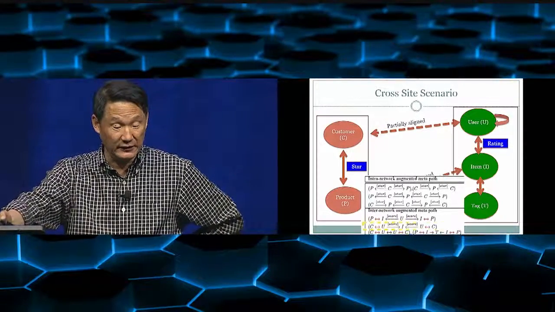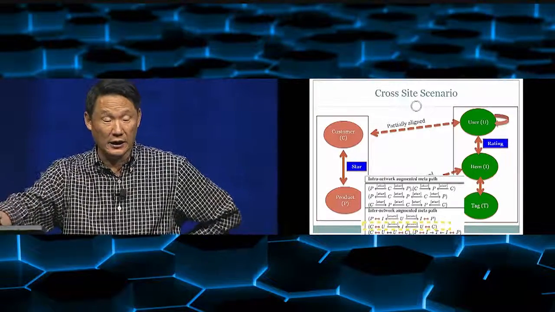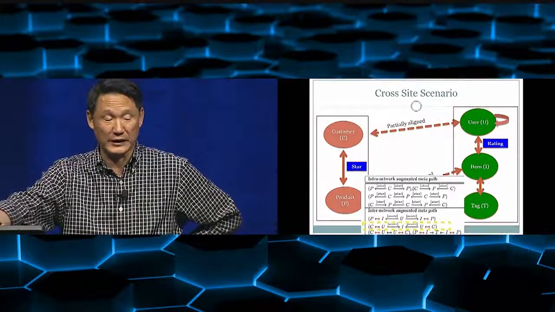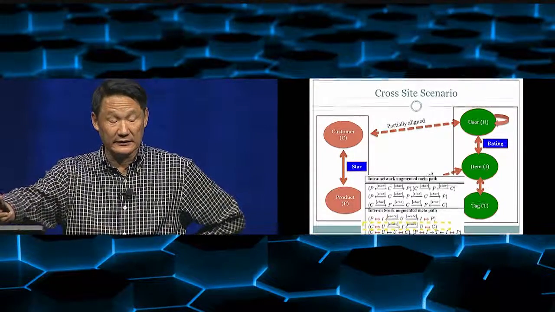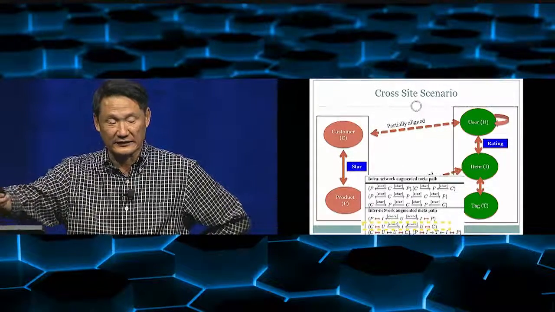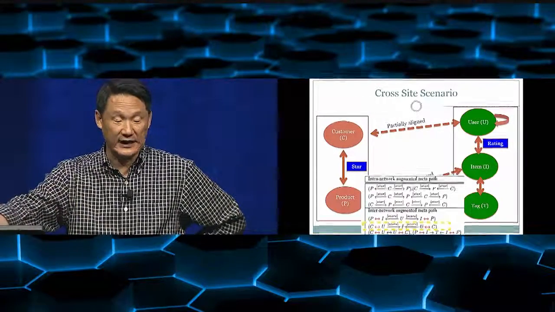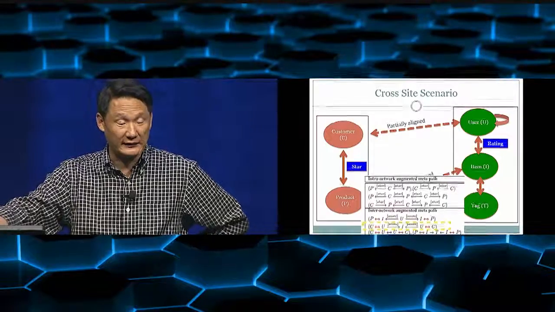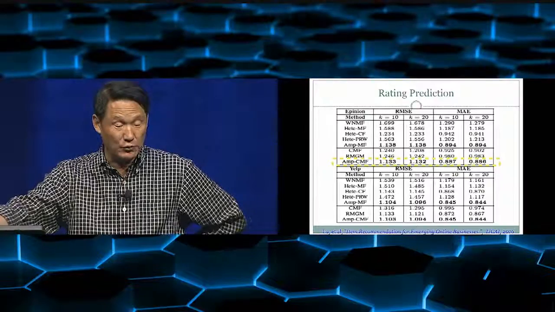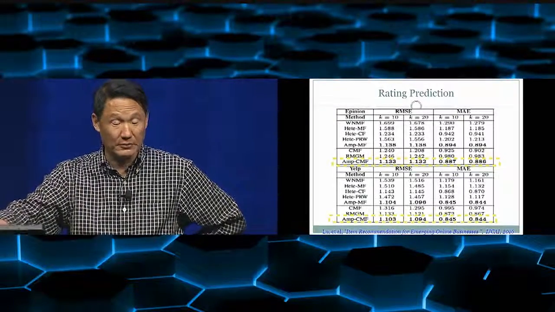For example, in here, we can connect a customer through the user in the other network, so we can connect two customers together, either because the customer connects to a user who has another friend connecting back to another customer, so you can connect them. Right? So there are various ways you can connect them together. So with this type of information, we'll be able to do a more accurate prediction compared with the traditional approach.